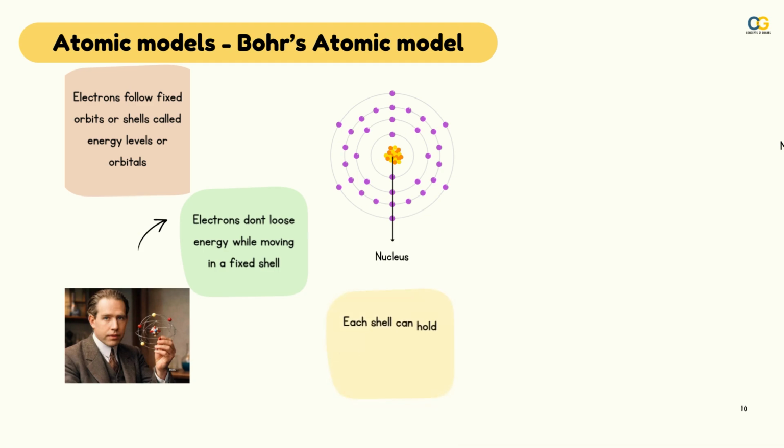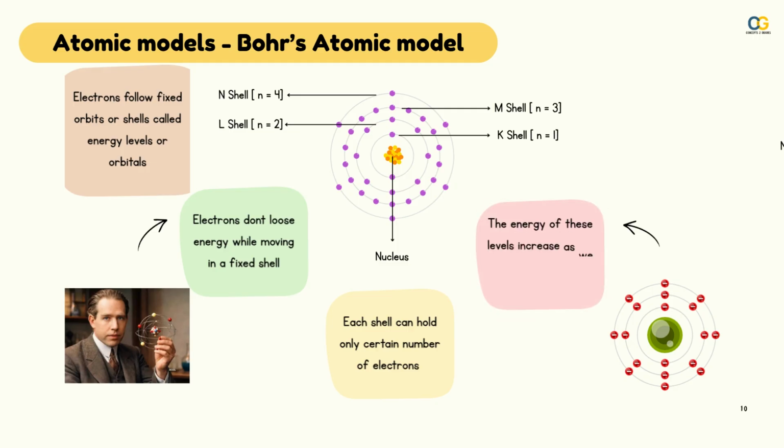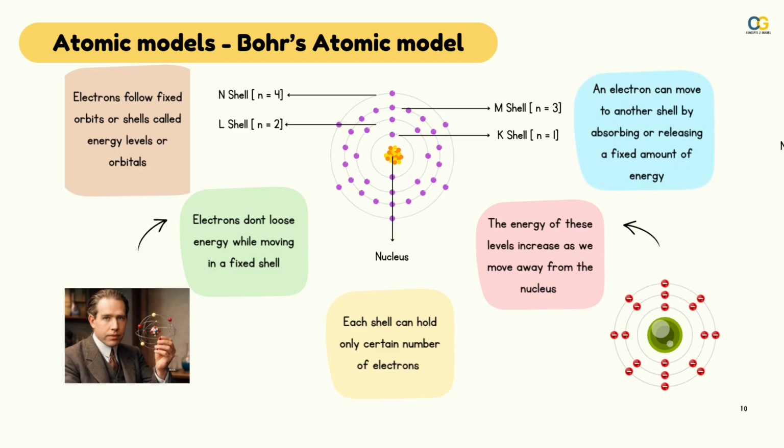Each shell can hold only a certain number of electrons, and the shells are given by the letters K, L, M, N, with n equals 1, 2, 3, 4, etc. The energy levels of these shells increase as we move away from the nucleus. An electron can move to another shell by either absorbing or releasing a fixed amount of energy. Later, even Bohr's model was considered to have limitations, and yet another model which is currently used, the quantum mechanical model, was proposed, which we will see in further classes.